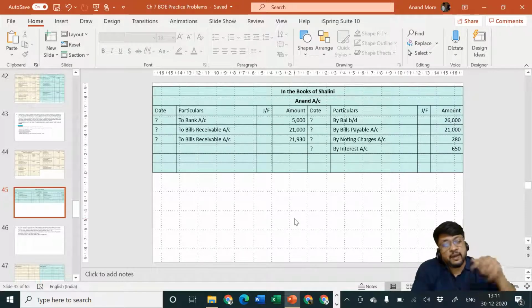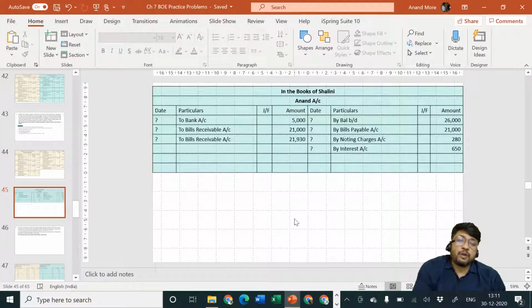If we would have prepared bills payable account, we would have shown the effect. If you would have prepared bank account, we would have shown the effect. But they have asked us to prepare only Anand's account in the books of Shalini. That's why we are not in a position to show both the effects of the last entry, that is bills payable account debit to bank account. Okay, so what is to be done now?